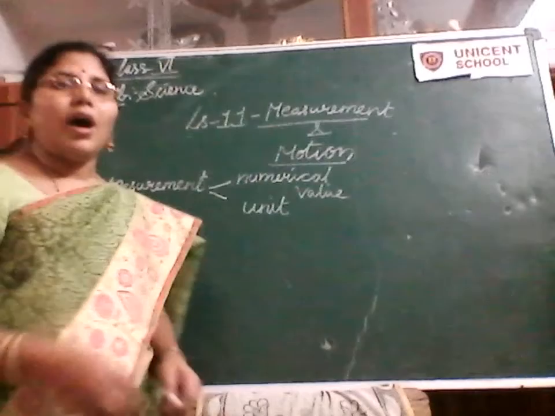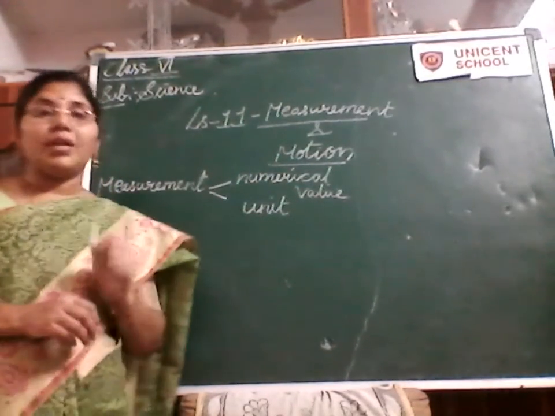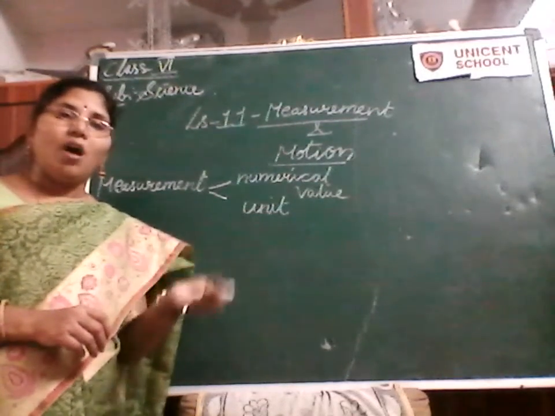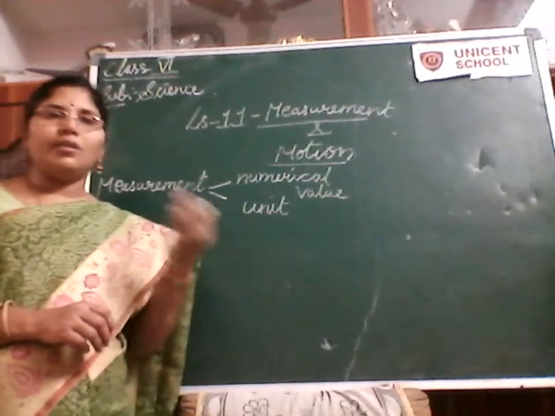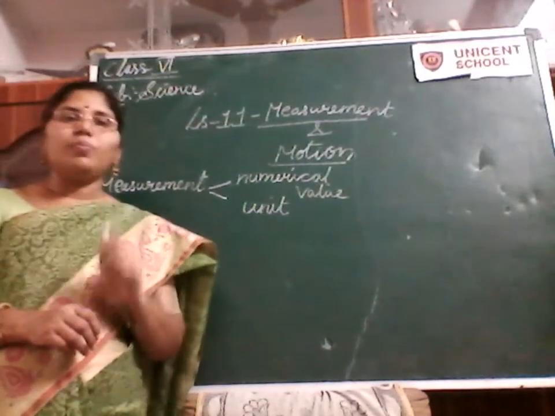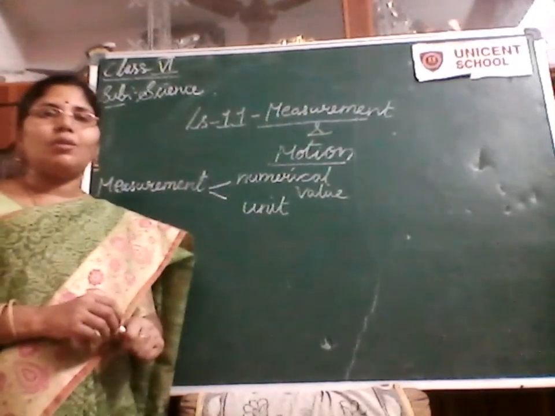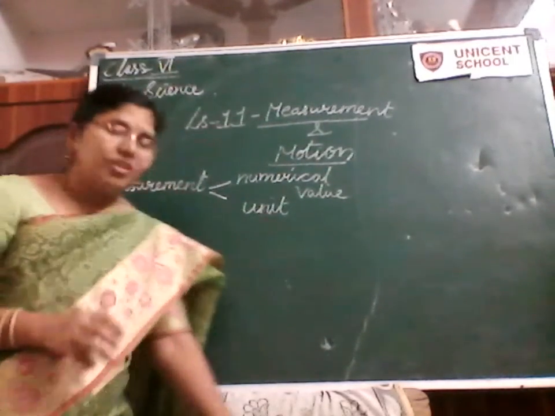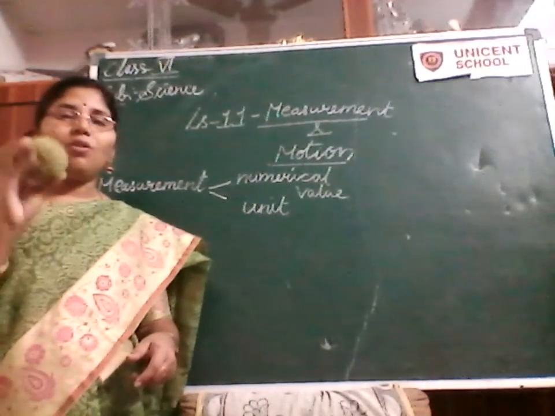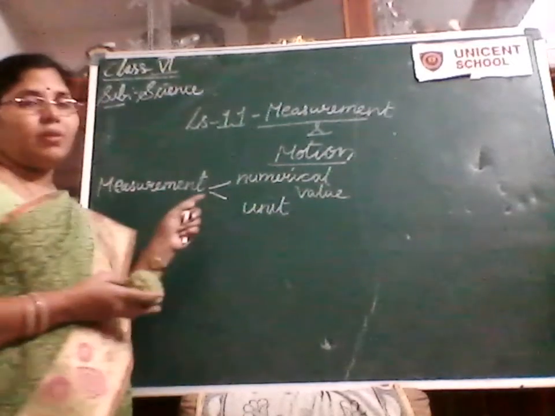Now coming to the other things. Let us see this. Measurement is the act of determining a physical quantity by size or amount, like the length or the volume. Now, the measurement quantity is divided into two parts. What is this measurement quantity? It is the value obtained after measuring a physical thing.